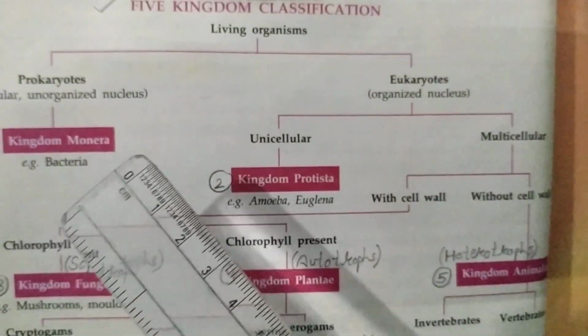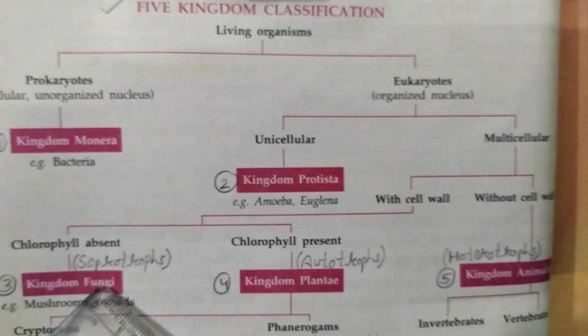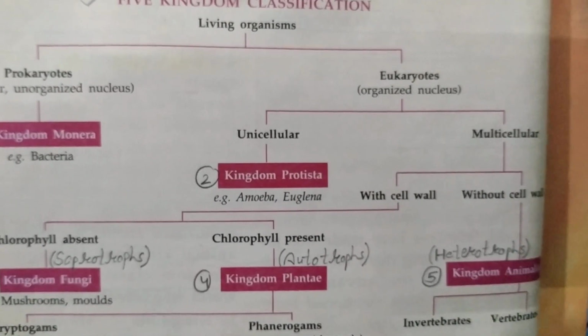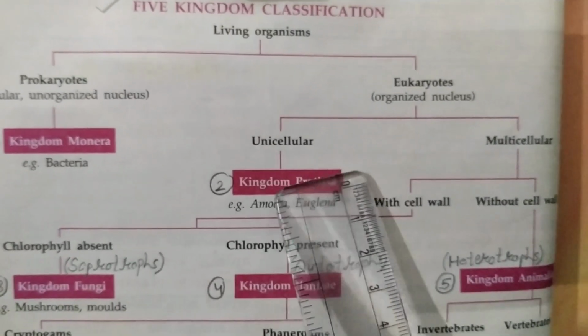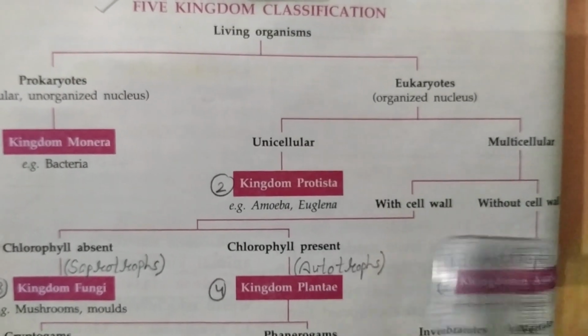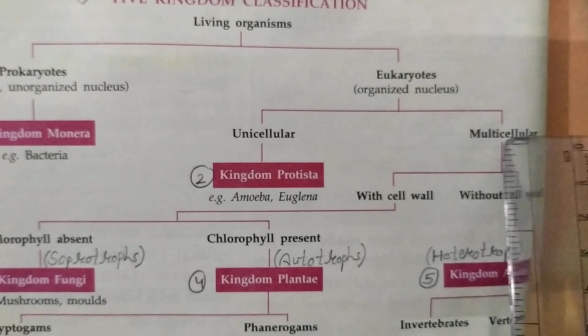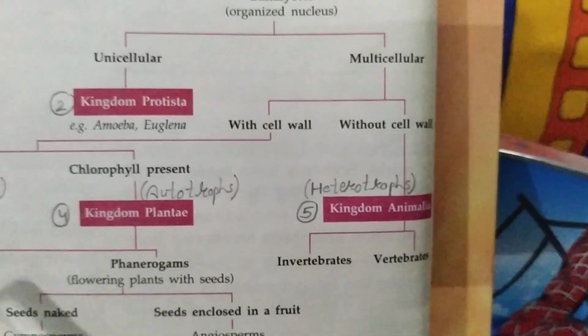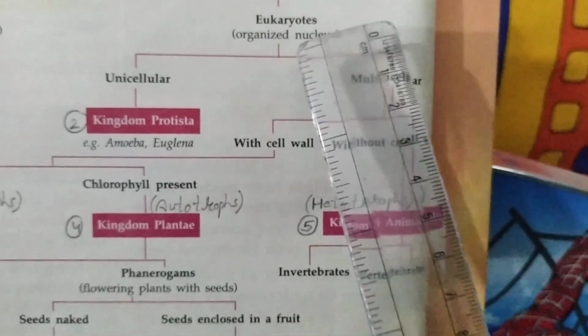So what is the difference between kingdom Protista and Fungi? Try to find out. Both are eukaryotes. Yes. But Protista are unicellular and fungi are multicellular. This is the difference. Next comes the fourth kingdom, Plantae.